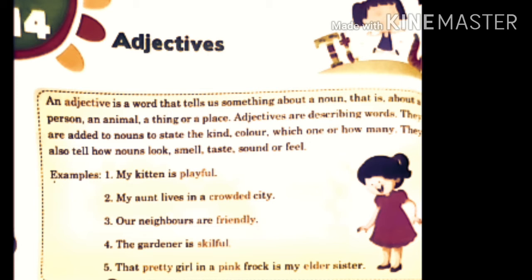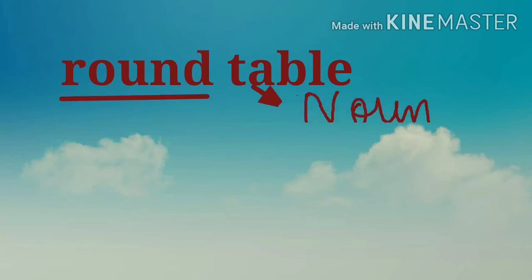Let me give you some more examples. If I say round table, round table. First of all, whenever we are identifying adjectives, first we have to check the noun. Which is the noun here? Table is a noun. Now which word is describing this table? Round. Round is used for the table. So round is an adjective and table is a noun. Understood? Let us take some other example.